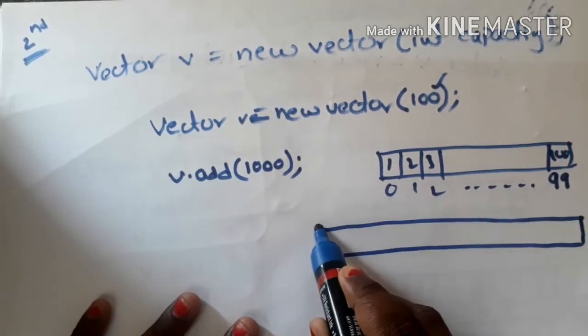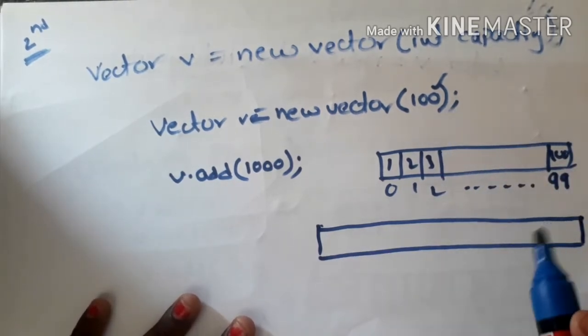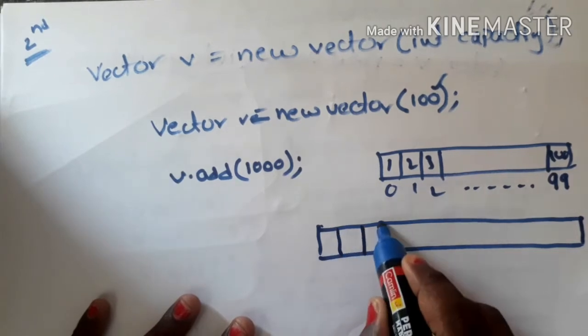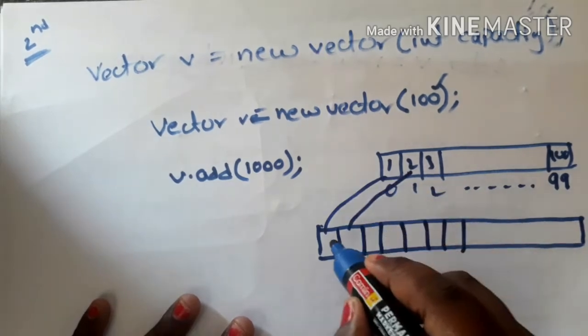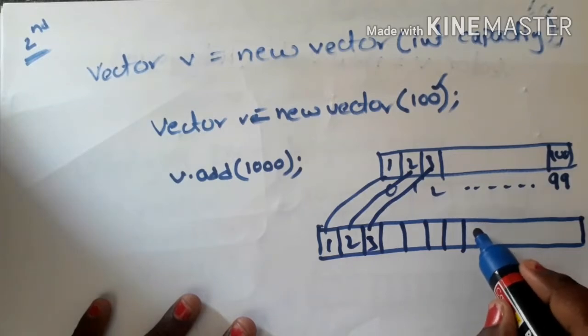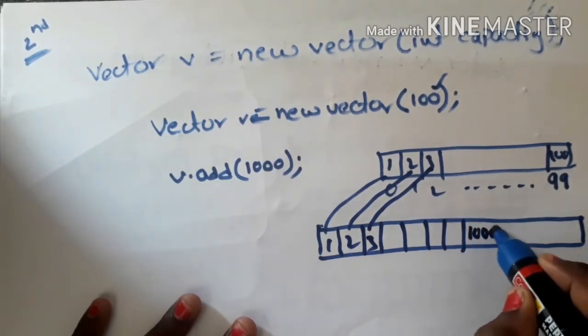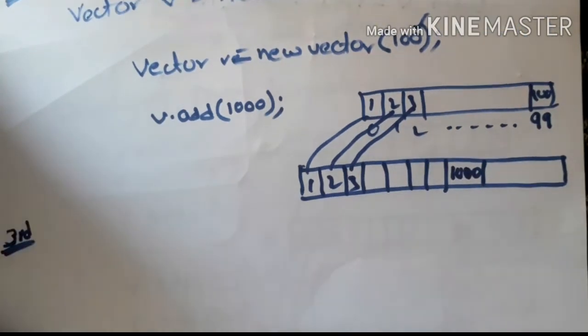Now what is the capacity of the old array that is created? The capacity is 100. Now 100 into 2, an array which can accommodate 200 elements will be created, and all the old elements will be copied, and 1000 will be inserted as the 101st element in the newer array. This is what happens when I create a vector object using the second approach, right? Clear? Now we'll see what is the third approach for creation of vector object.